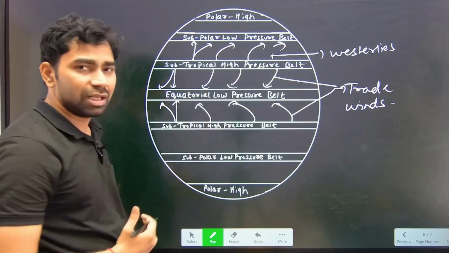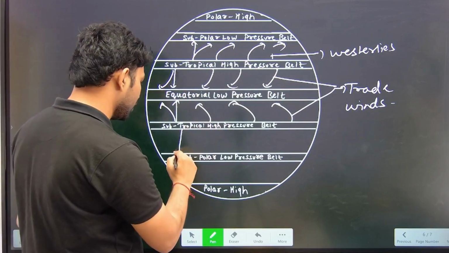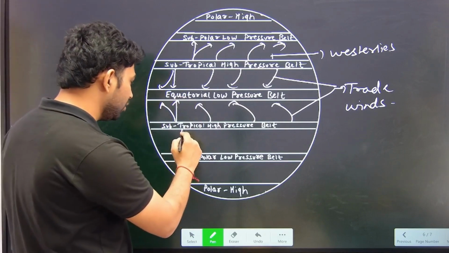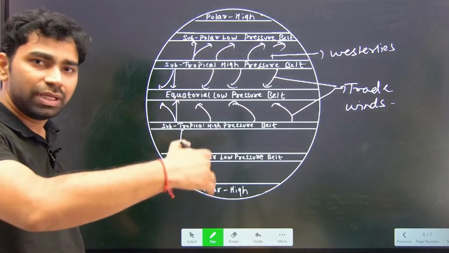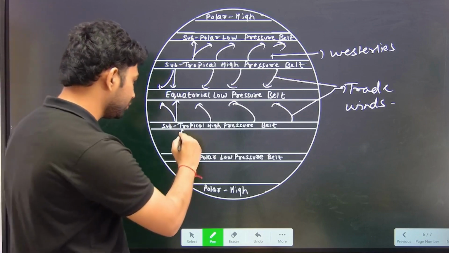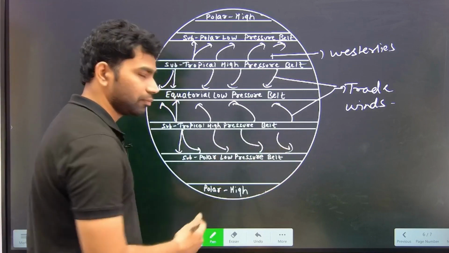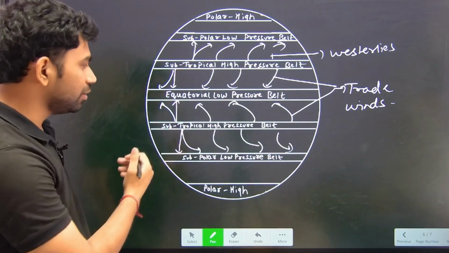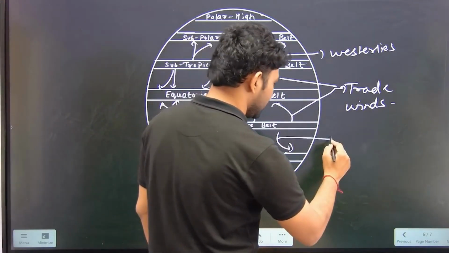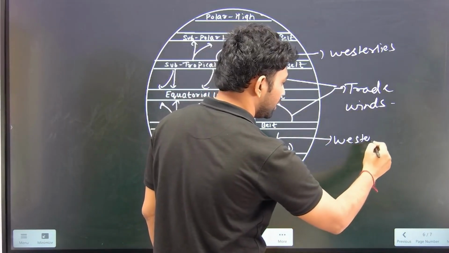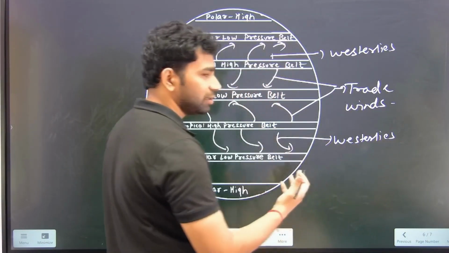In the southern hemisphere, this is the standard direction and it will shift to the leftward side. Okay, we also call it westerlies because they originate from the western side.